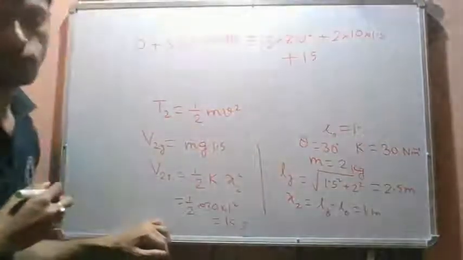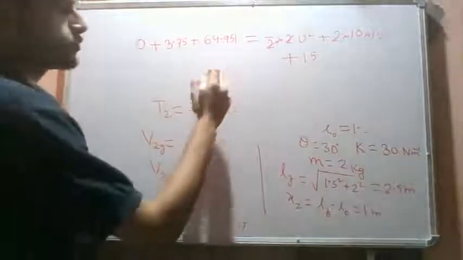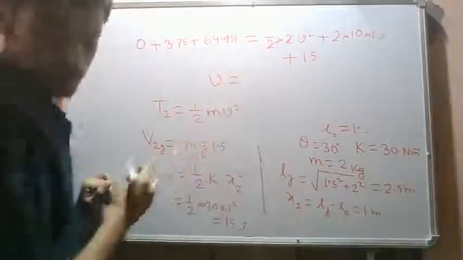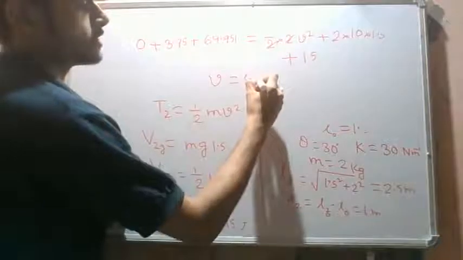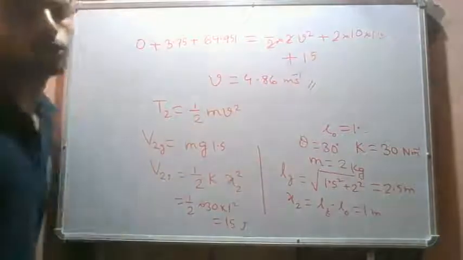Now if we solve this equation for v, we get the velocity as 4.86 meter per second. This is our solution to the problem.